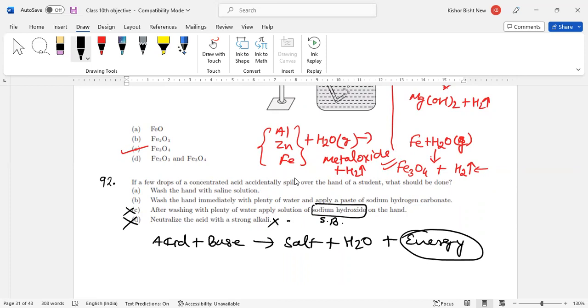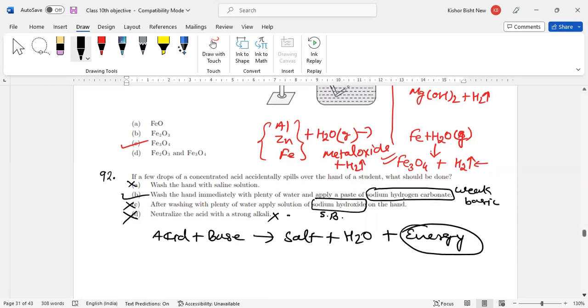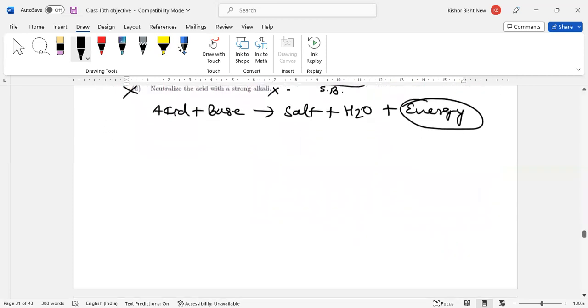Option B: wash the hand immediately with plenty of water and apply a paste of sodium hydrogen carbonate. Yes, this is weakly basic in nature. First we use plenty of water, and then a small amount of acid remains, so this is the correct answer. Washing the hand with saline solution is also wrong. So your answer B is correct. Whenever acid falls on your hand or anywhere, first you need to use plenty of water, and then you need to add a weakly basic substance, not a strong one. Strong bases are very harmful for body parts.